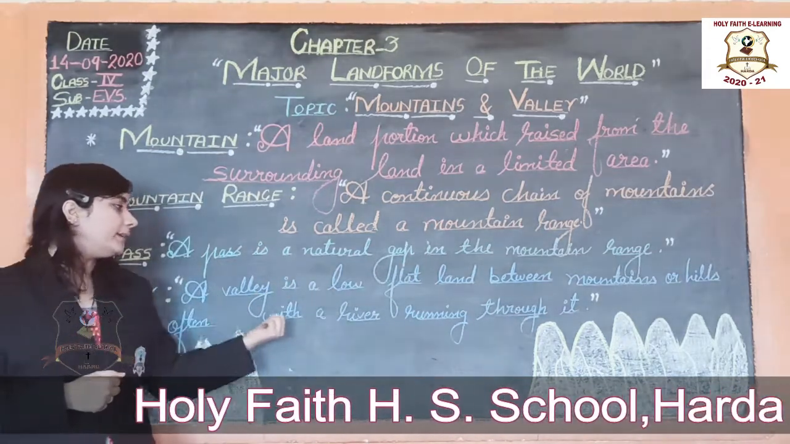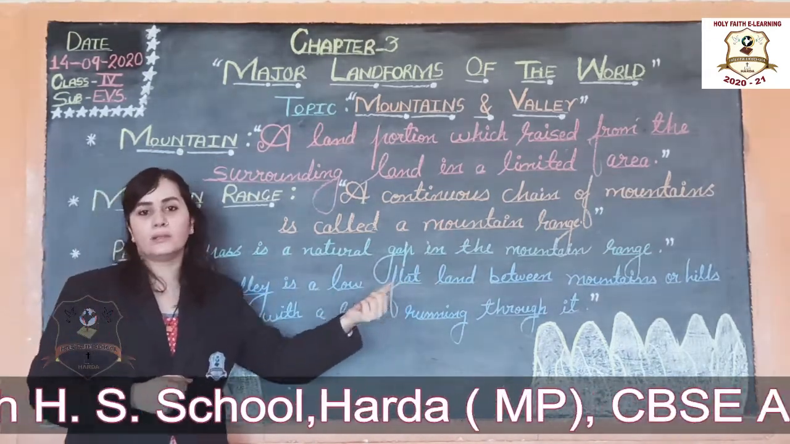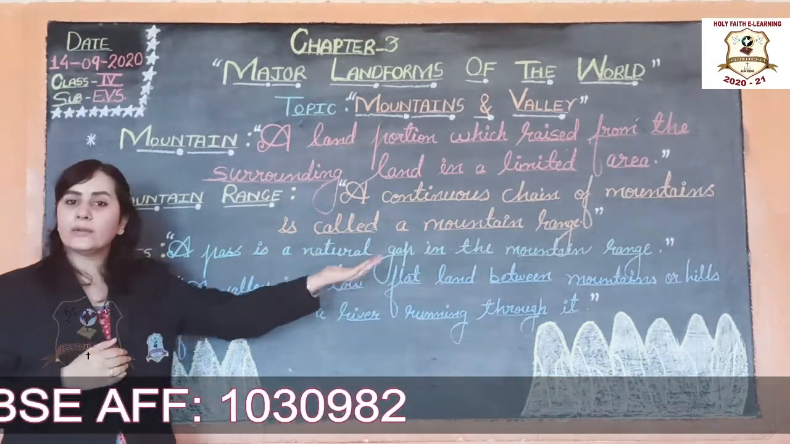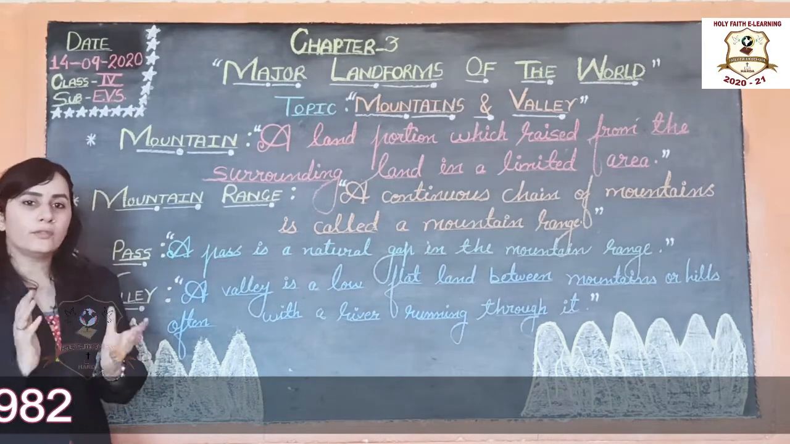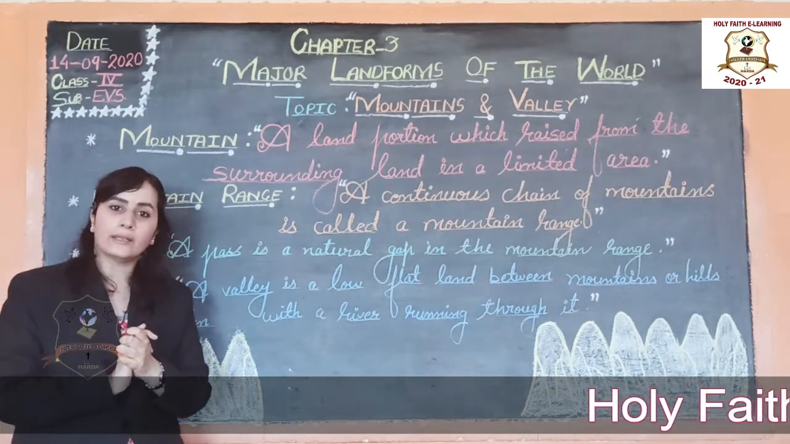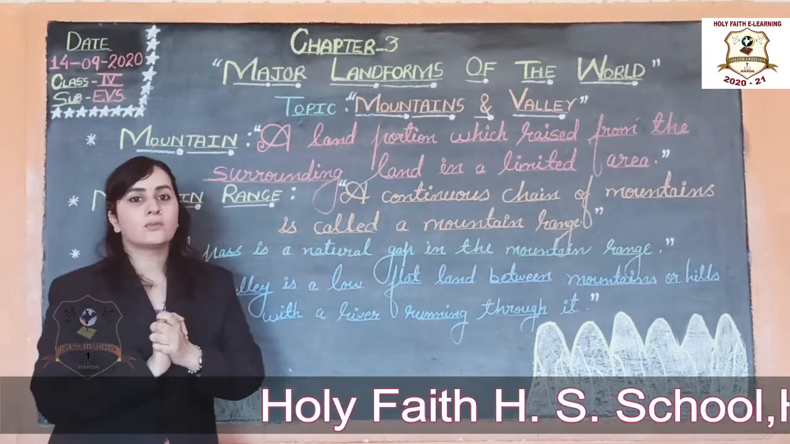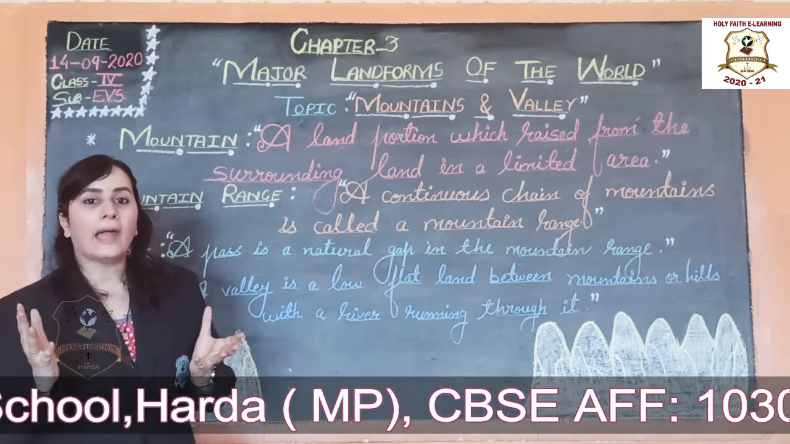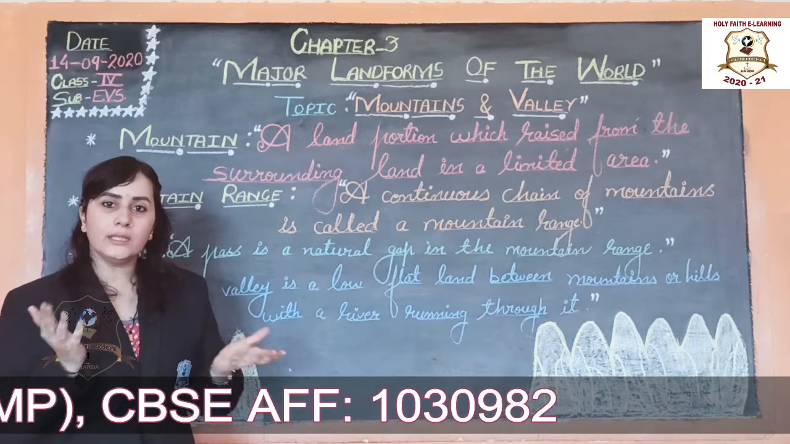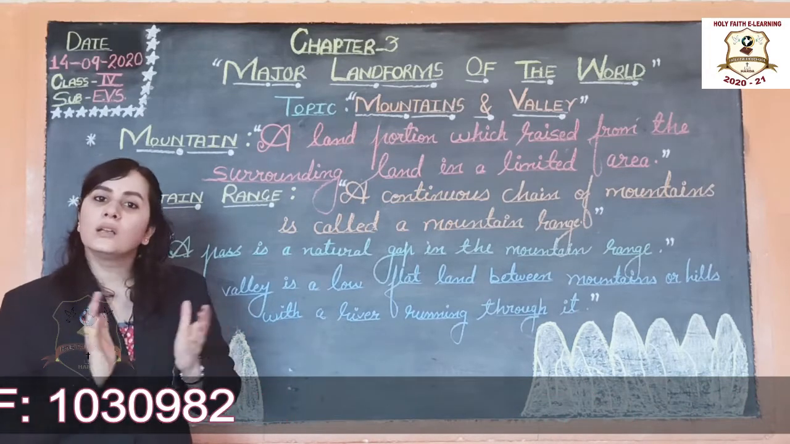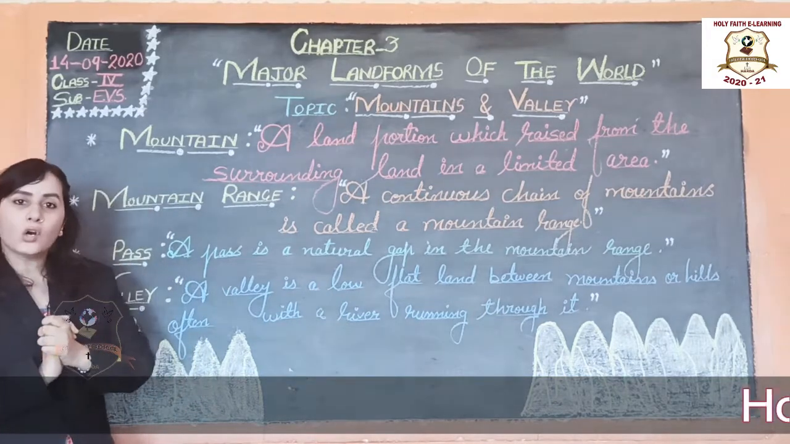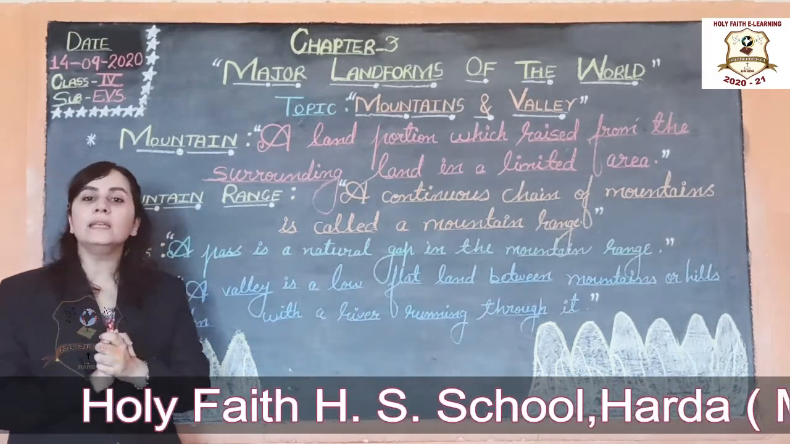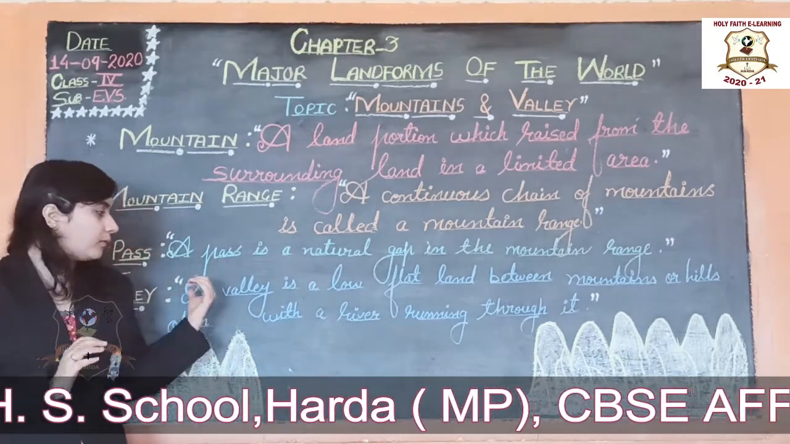A valley is a low flat land between mountains or hills, often with a river running through it. The valley is a good place for people to settle because good water and fertile soil are available here. This is good for cultivation. The Valley of Flowers in Uttaranchal and the Brahmaputra valley are examples of valleys.